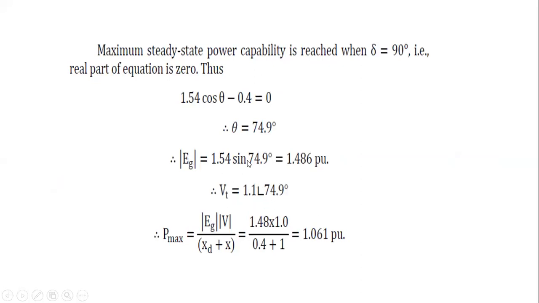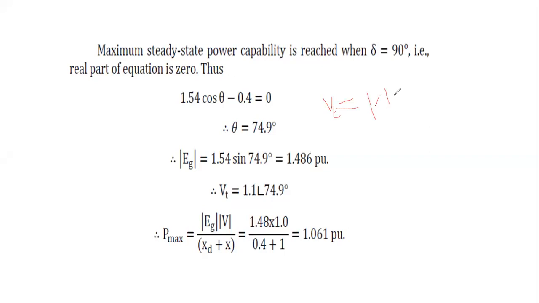Therefore, that will be 1.486 per unit. Then Vt is equal to 1.1 at an angle of 74.9 degrees. Why will it be represented like that? That means Vt, what is the terminal voltage?